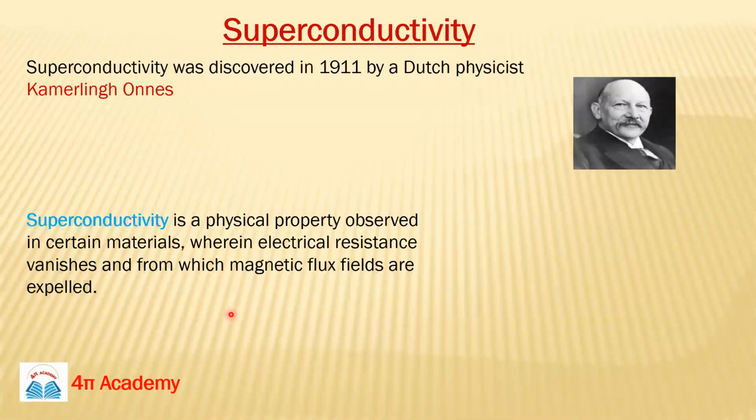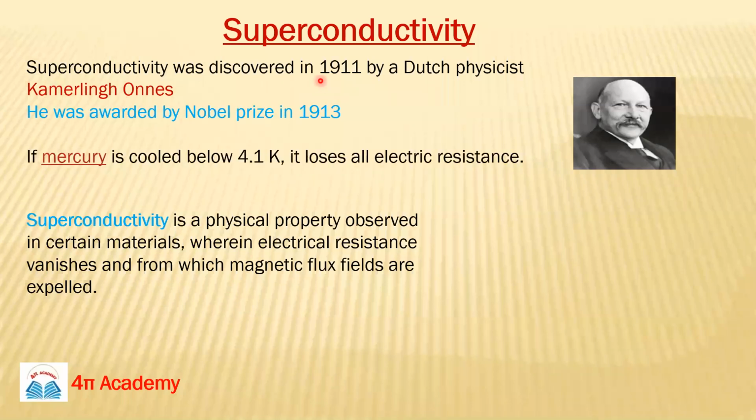Okay, so superconductivity is a very interesting phenomenon. It was discovered by the Dutch physicist Kamerlingh Onnes in 1911, and he was awarded the Nobel Prize for this interesting superconductivity discovery.